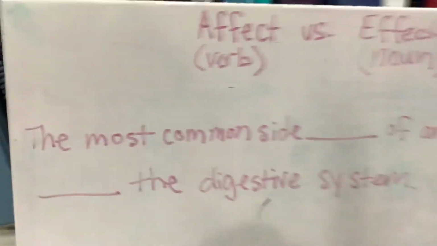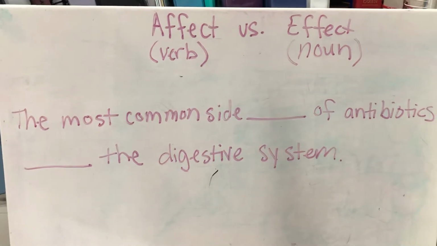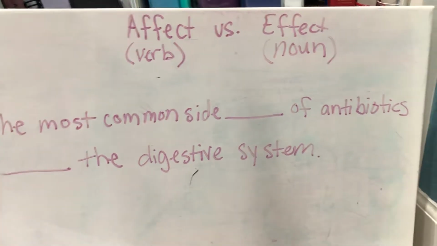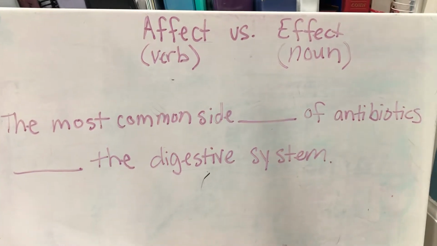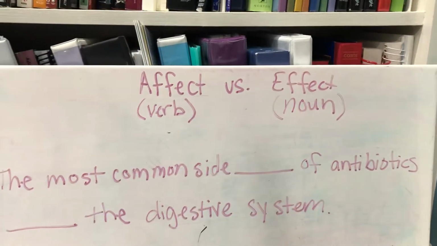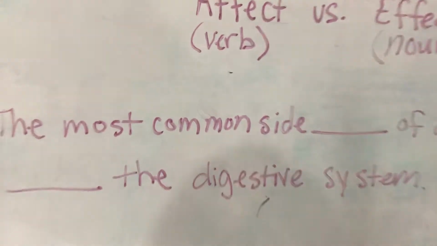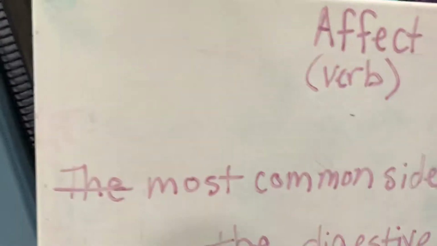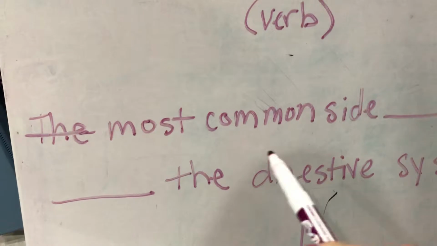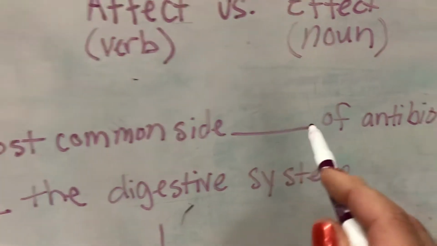So, I have this sentence that I actually just pulled out of something Mrs. Woodard gave us. It's "The most common side effect or affect of antibiotics affect or effect the digestive system." Okay, so I said that effect is a noun. So how about we diagram this? Okay. Now we know this is an article. I'm just going to get rid of that. Now the most common side, that is going to be blank.